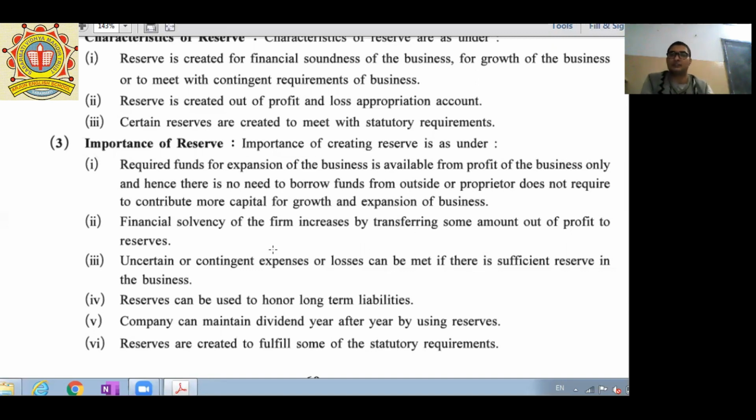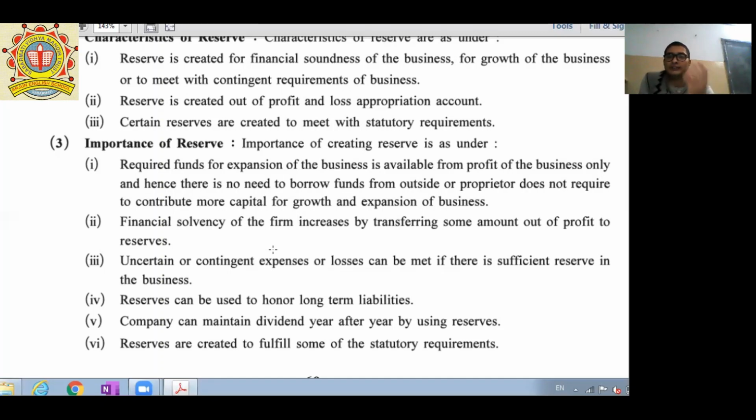We can correlate it with your personal life. Let's say you have specific savings for your future educational expense or any future financial planning.